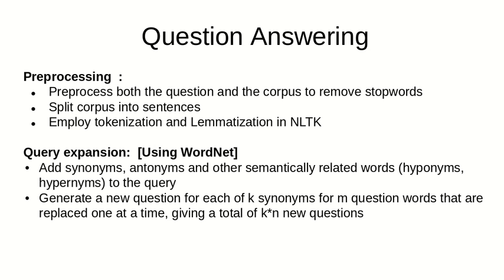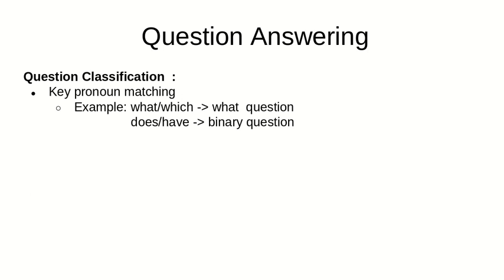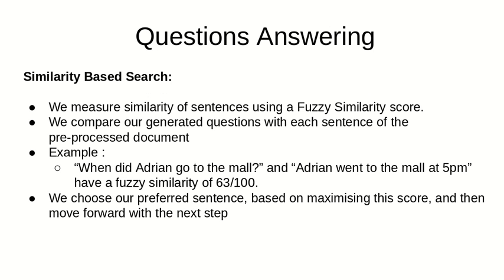We pre-process both the corpus and the question and expand the query by replacing hypernyms and hyponyms in WordNet to get a larger candidate set of questions from n to k multiplied by n. We employ key pronoun matching, especially the first word in the sentence, to determine the category of the questions. Thus, it is much faster than parsing the whole sentence. We match the expanded set of queries against each sentence in the corpus using fuzzy similarity and retrieve the most similar sentence to the given question.